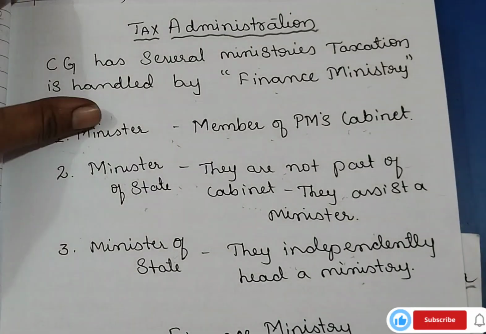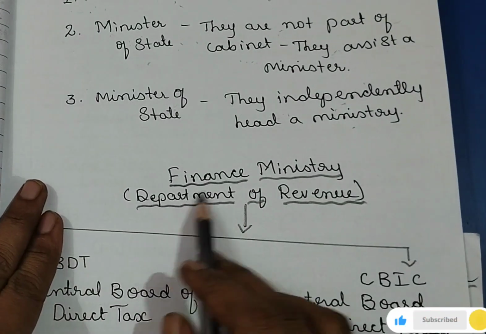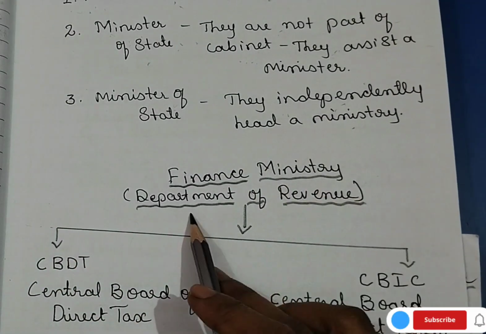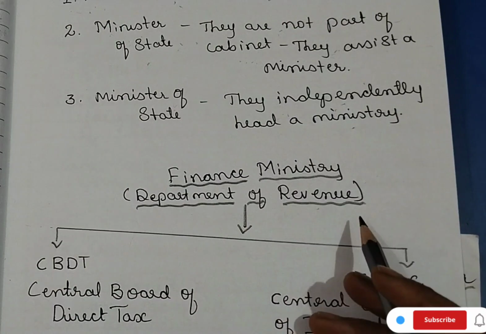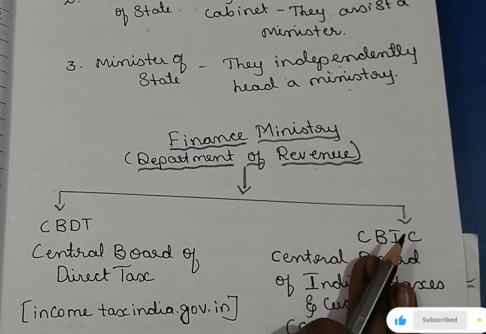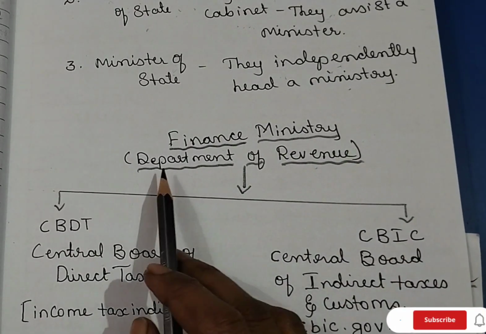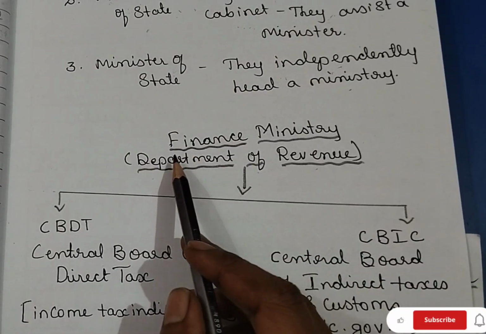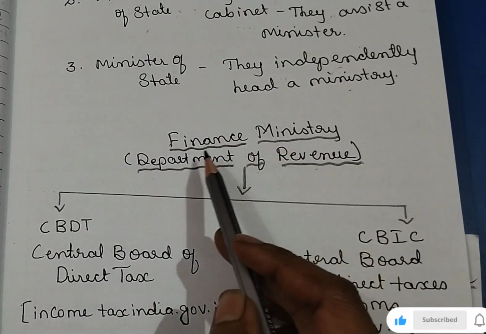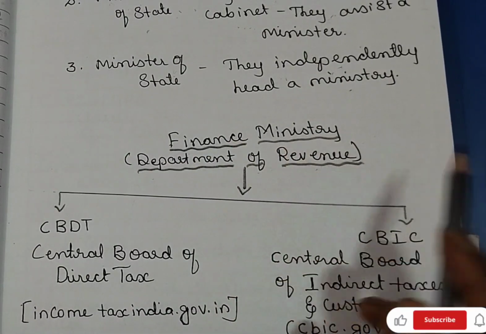Okay. And the finance ministry department is called Revenue. For us it is an expense, right? We are paying tax, but for the government it is revenue. That's why it is called the Department of Revenue. You can see the website finmin. The website name is finmin.nic.in.